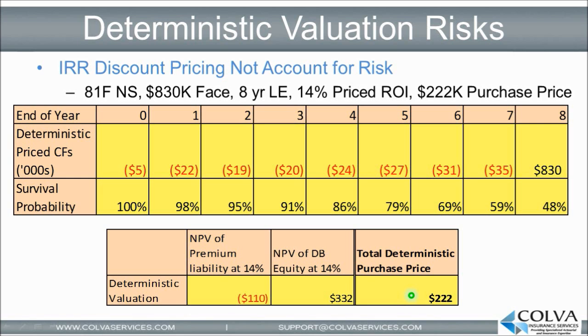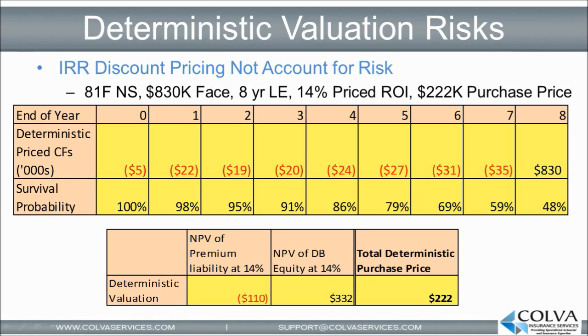In the next slide, we'll discuss why it's not appropriate to discount your future premium liabilities at such a high discount rate. But for now, it's sufficient to realize that the value the life settlement investor is willing to pay for the policy in order to price it at a 14% rate of return is $222,000 if he prices the policy deterministically. However, note that this deterministic pricing does not take into account the probability that the insured lives past the life expectancy. In other words, it doesn't account for the risk that the life expectancy is wrong.